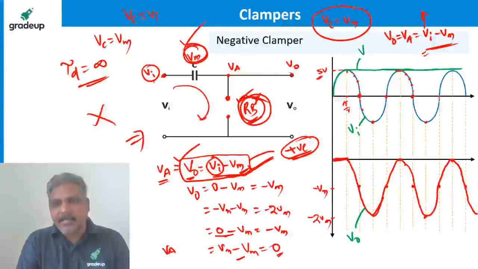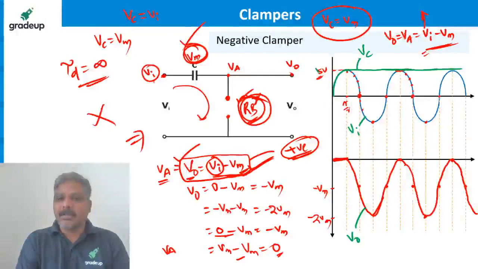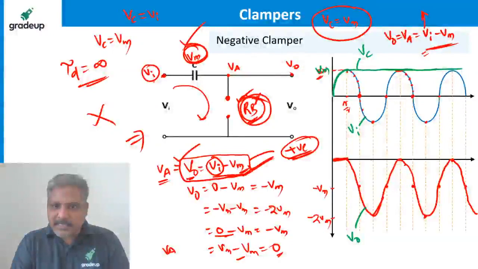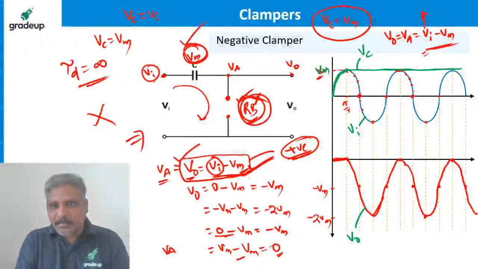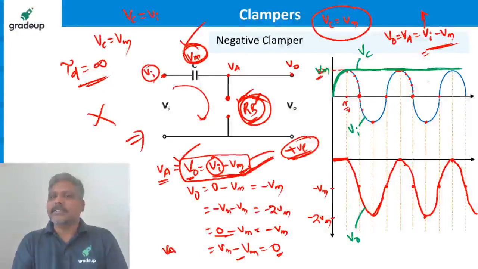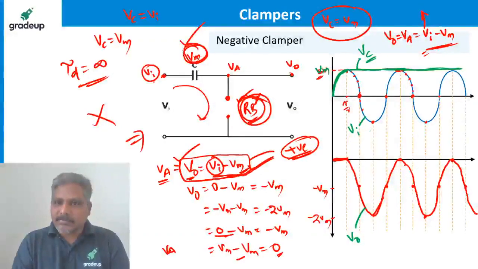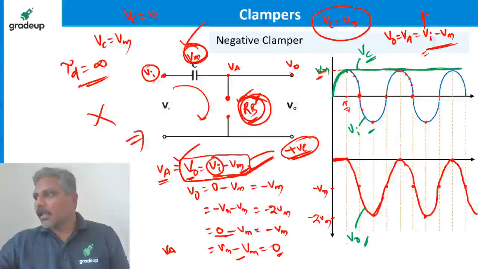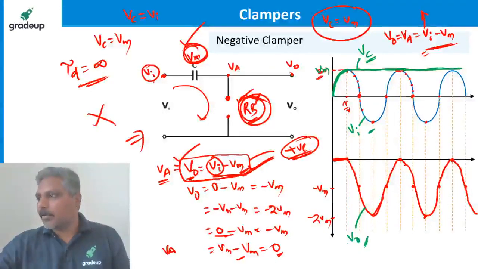This is the Vc, capacitor voltage. Reach it to Vm, right? It is always Vm. This green color is the capacitor. Initially it is charging like this. Once it charges to Vm, it remains like that forever because it is not discharging. So this is the Vc voltage, this is the Vi voltage, this is the V0 voltage. Is it clear? Yes Saurabh, I will explain one more time.